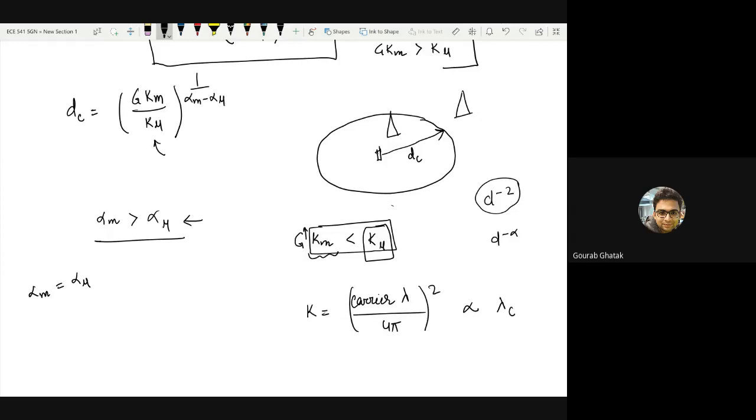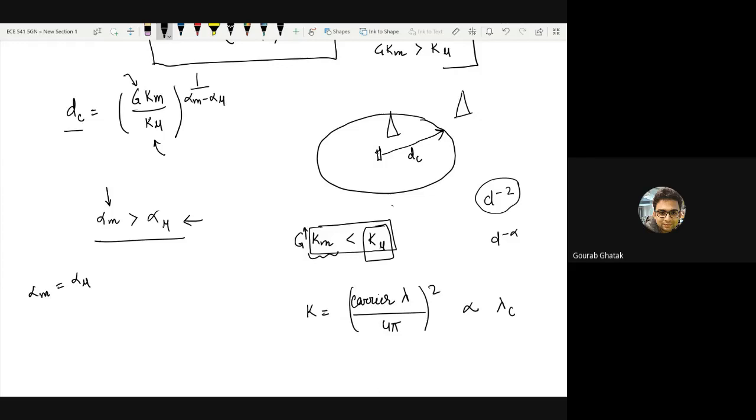Suppose both these things are valid, which means your millimeter wave propagation is detrimental, which means alpha_m is greater than alpha_mu, which means with distance your millimeter wave transmissions suffer further loss as compared to sub 6 gigahertz transmissions. The other part is also true, which means your antenna gain is high enough to compensate for the path loss constant that millimeter wave propagation brings as compared to sub 6 gigahertz.